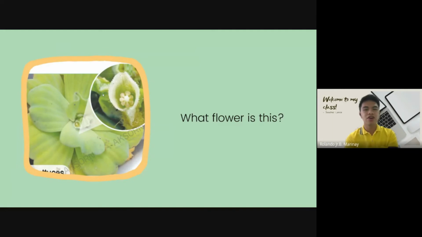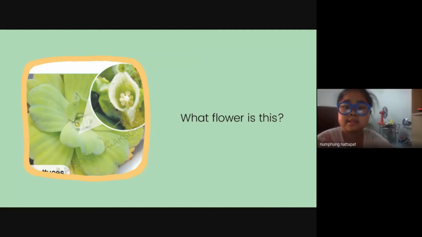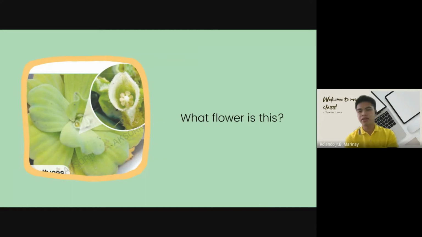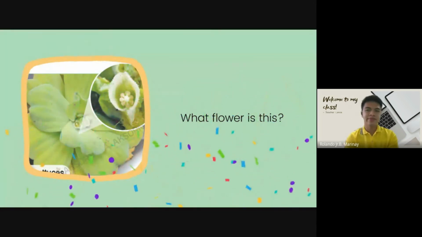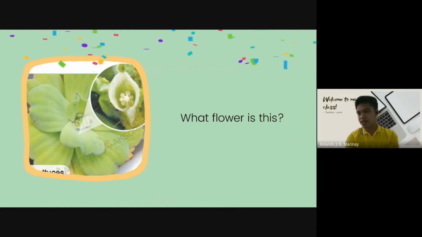Okay, let's go back to this. What flower is this? Water lily. Water lettuce. Okay, water lettuce. What flower is this? Water lettuce. Very good, water lettuce. What about nine? What flower is this? Water lettuce. Good job. Okay, it's a water lettuce.